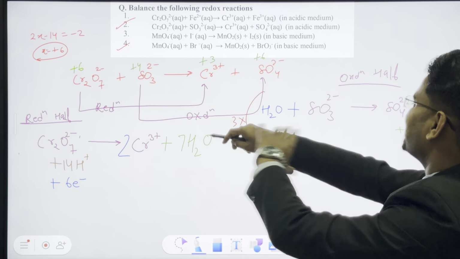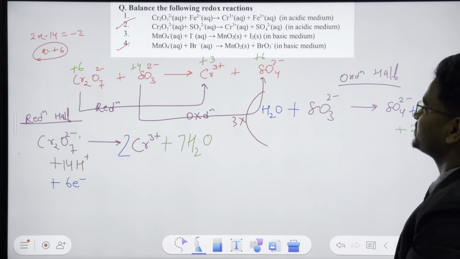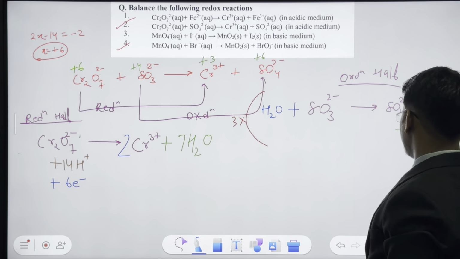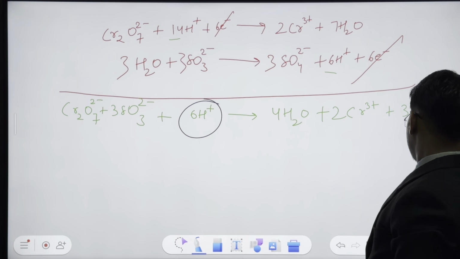Anyway, let's go. Chalo, let's do question number 4, okay? MnO4 minus plus Br minus.